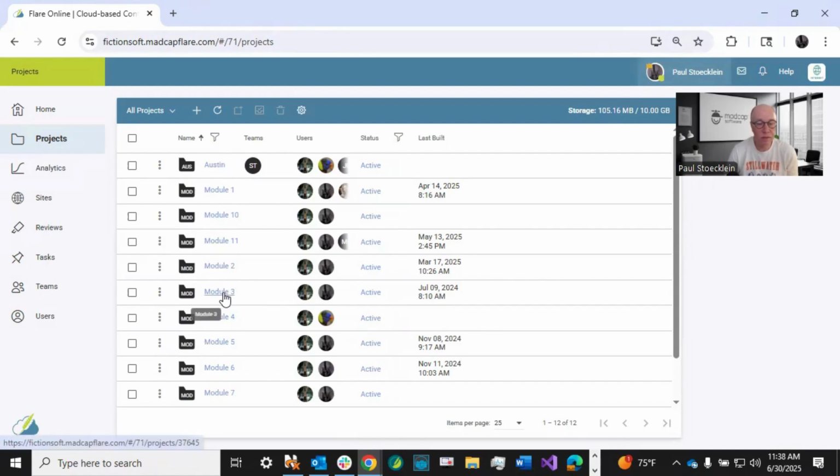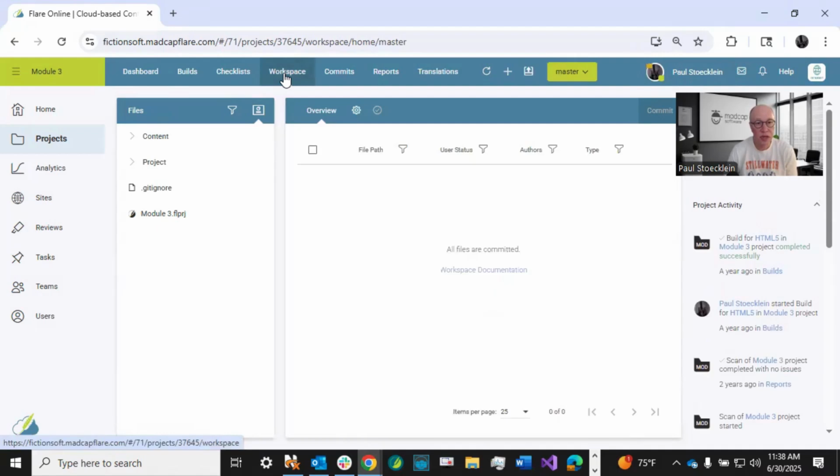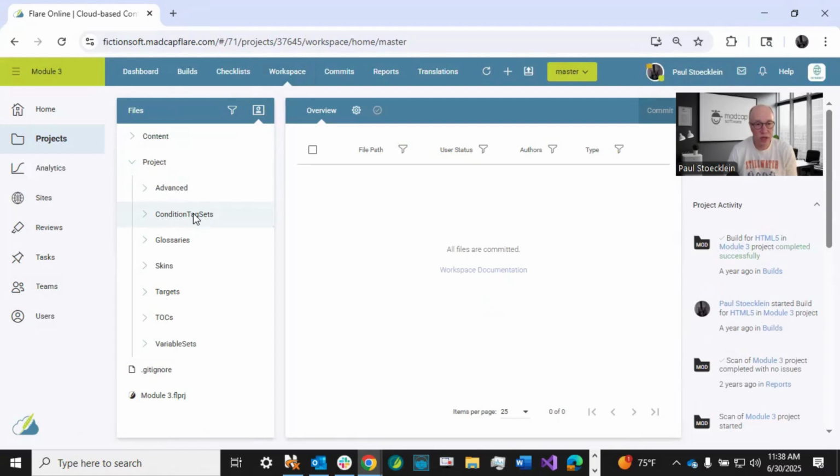And let's say this project right here, Module 3, and I'm in there, and Lloyd Dobler also has permissions to work in there. So we might be working on this project at the same time, and we might be working on the same files. So I'm going to open this up, and I come up here to Workspace. Now over on the left, I'm going to expand project. So we're talking about these files for this release, the condition tag sets, targets, and variable sets.